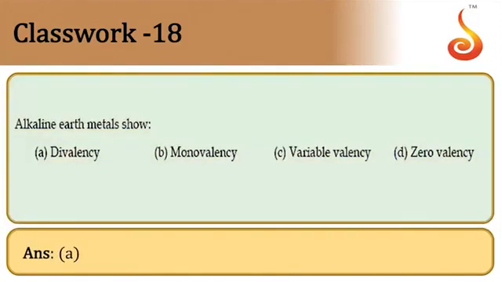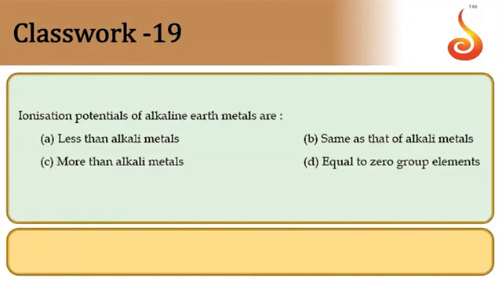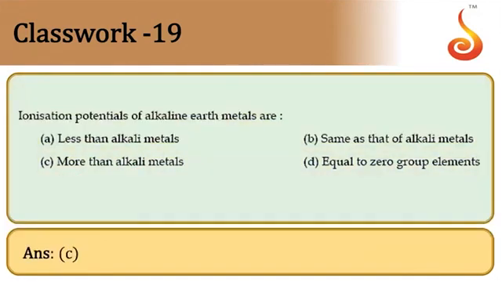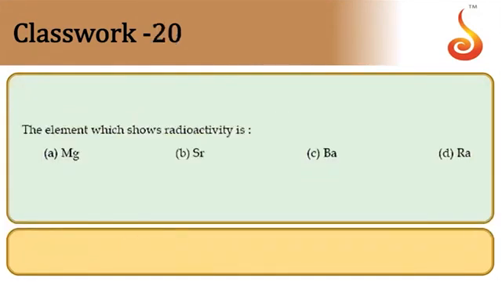Next. Ionization potentials of alkaline earth metals are... They are comparing alkaline earth and alkali metals in the options given to us. So alkaline earth metals have the highest IP values when compared to alkali metals, so more than that of alkali metals. Option C. So C is the answer.